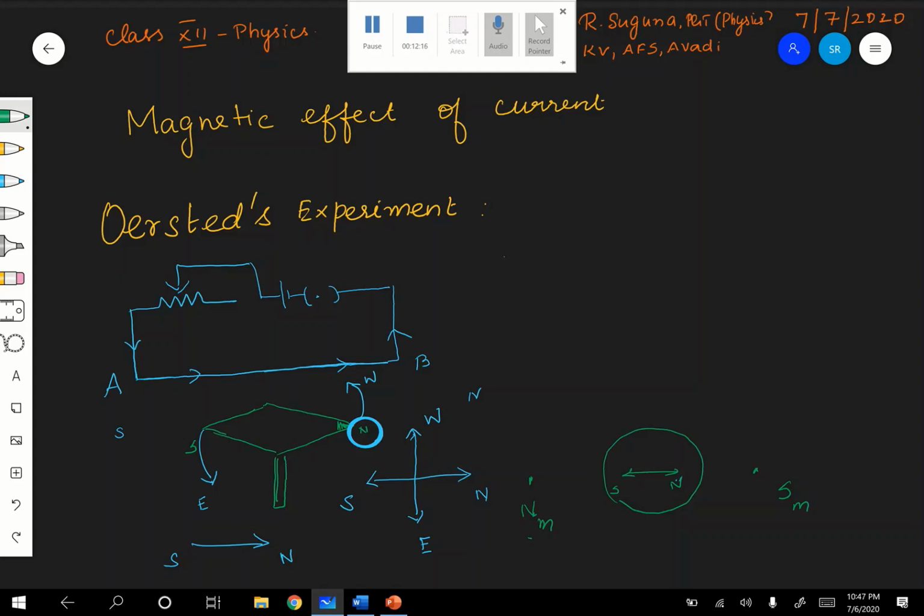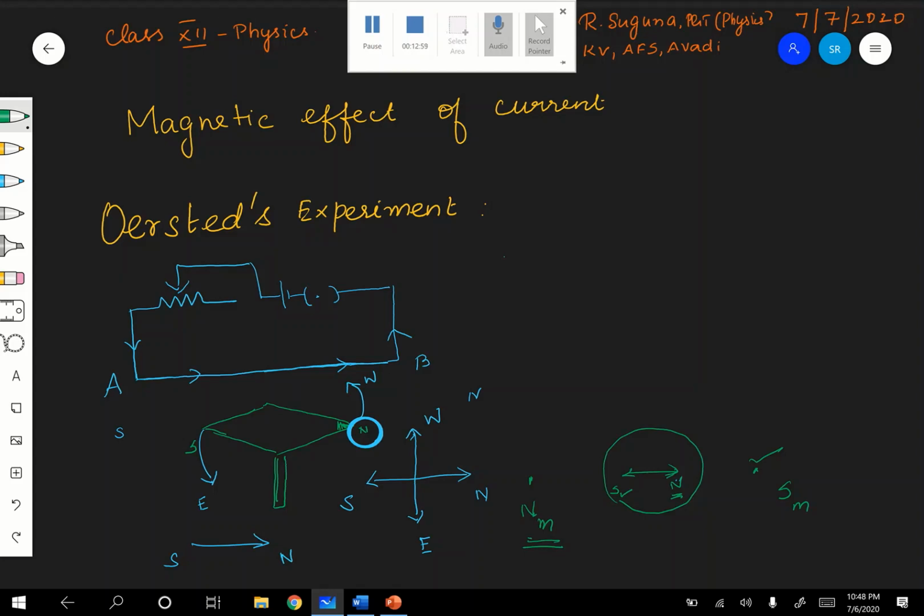That is the reason why the compass needle, which is nothing but a small magnet, has its north pole attracted towards the magnetic south of our Earth. Like that, the south pole of the compass needle will be attracted towards the magnetic north of our Earth. Are you following? I hope you are able to follow, children. Because our Earth is a huge magnet, whenever you keep the magnetic needle, it will align only in the north-south direction.